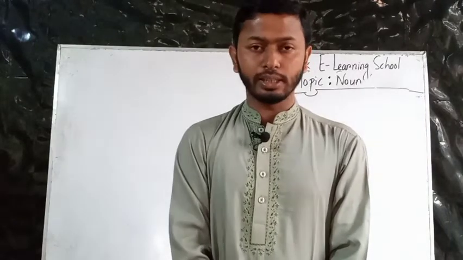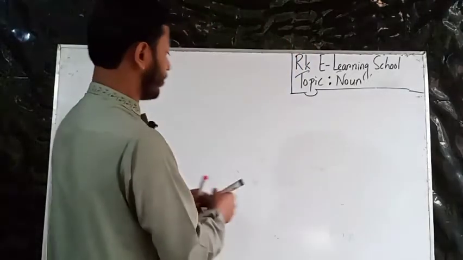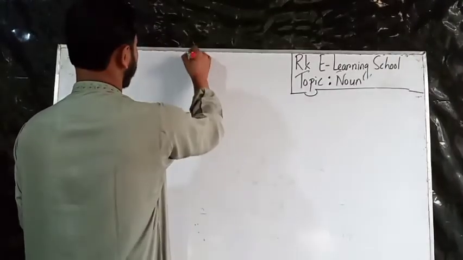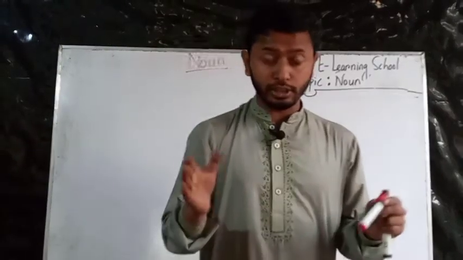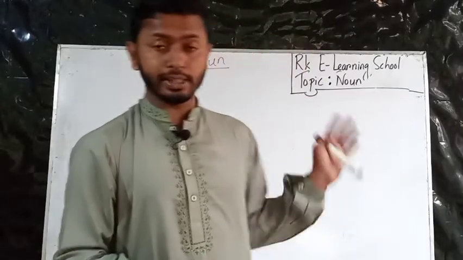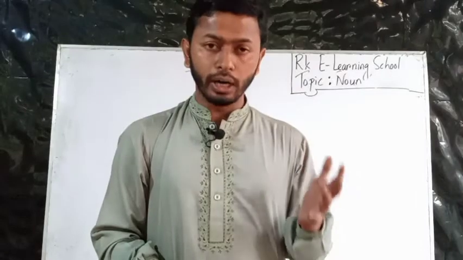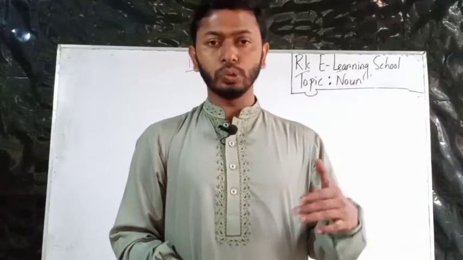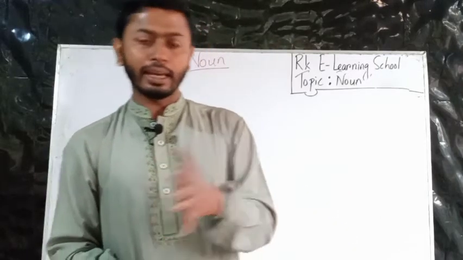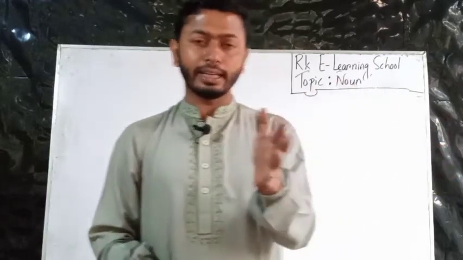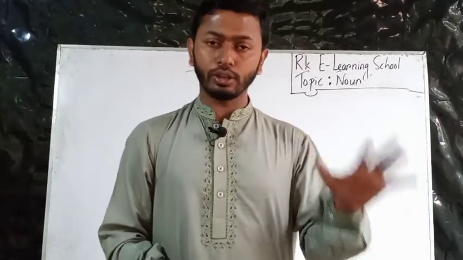Now the topic I am coming to discuss in front of you is noun. There are a total of 8 kinds of parts of speech. The first one is noun. What is noun? Noun is a name. That means a word that refers to a name of any subject, any person or anything. If something has a name, that word is called a noun.